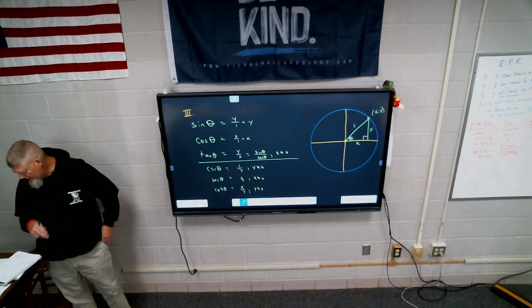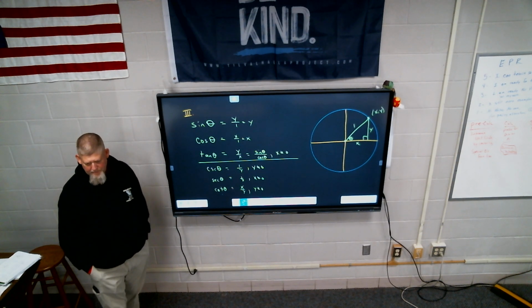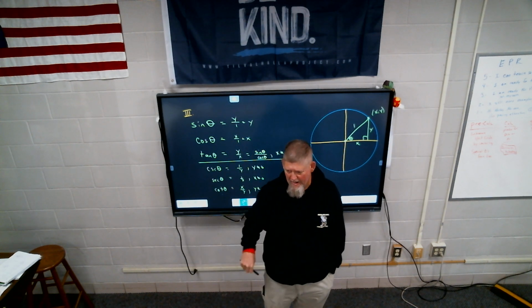Okay, so a little bit of trig functions around the unit circle. Let's actually look at the unit circle now. Are you guys familiar with it at all? Have you seen it at all? I know I haven't taught it in Algebra 2.